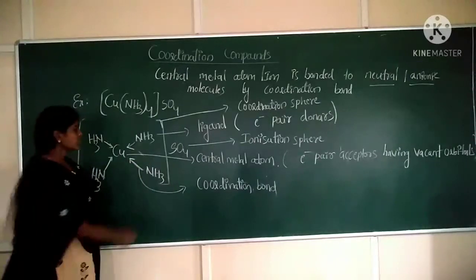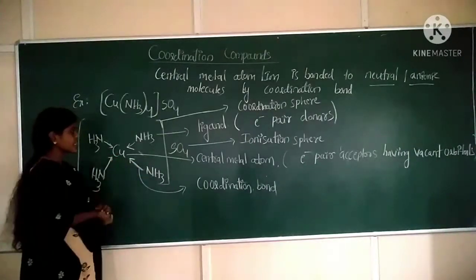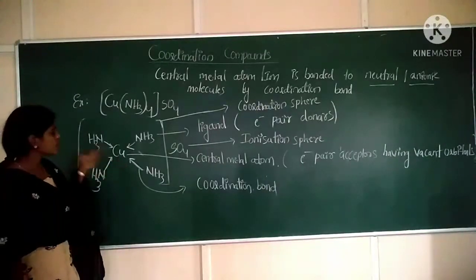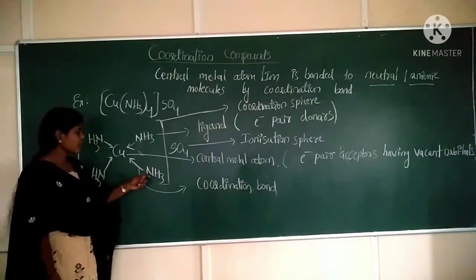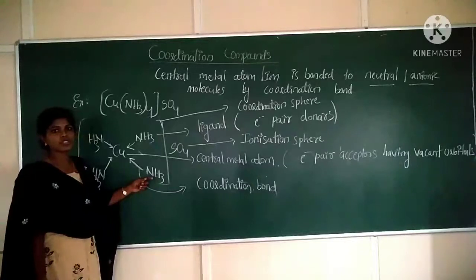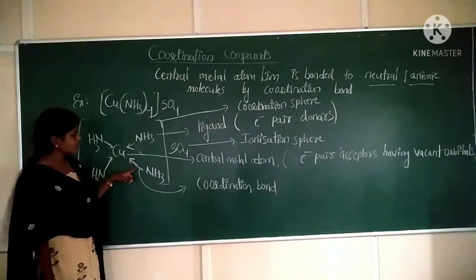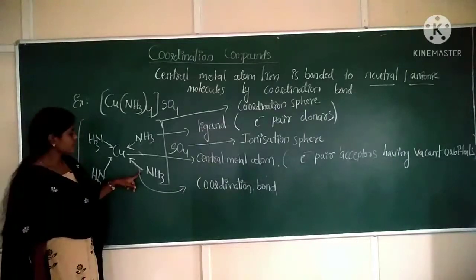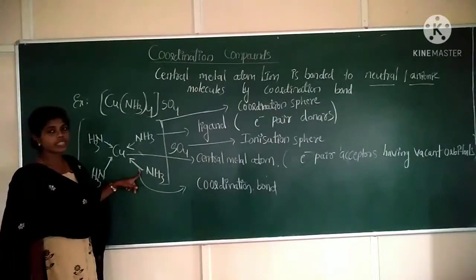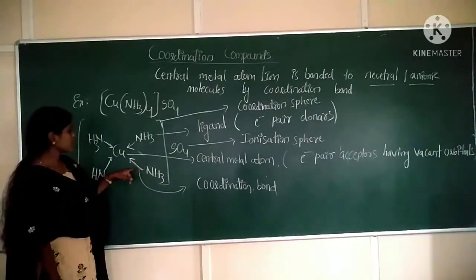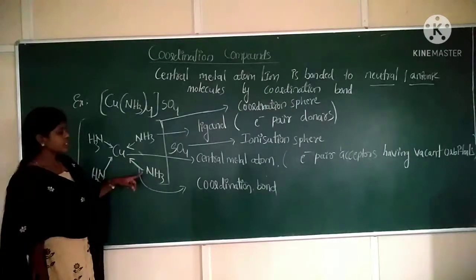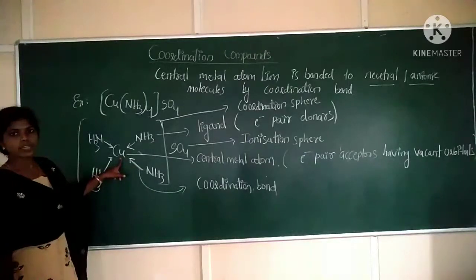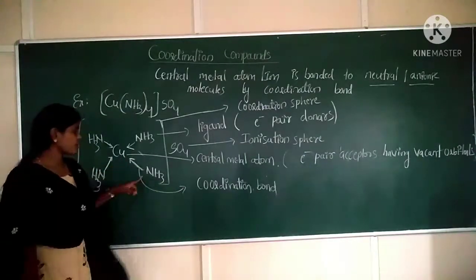Coordination bond. It means the central metal atom is accepting electrons because it has vacant orbitals. To these vacant orbitals, ammonia, that is the NH3 molecule, is donating its electron pair. So which type of bond is here? Coordination bond. Always we indicate a coordination bond by means of an arrow mark, pointing towards the copper atom. Correct?